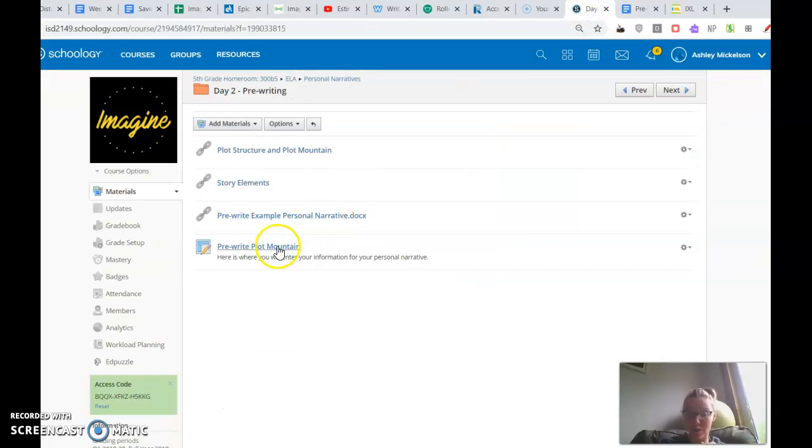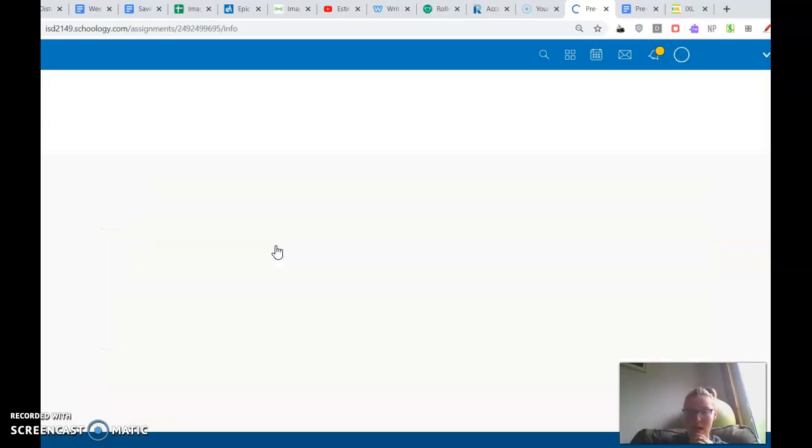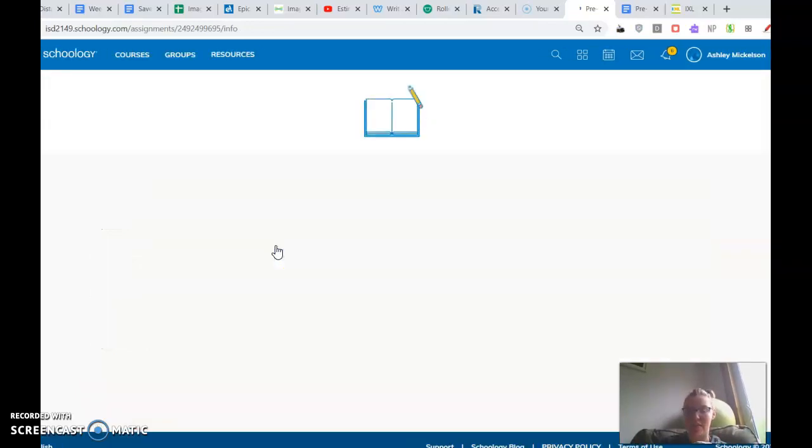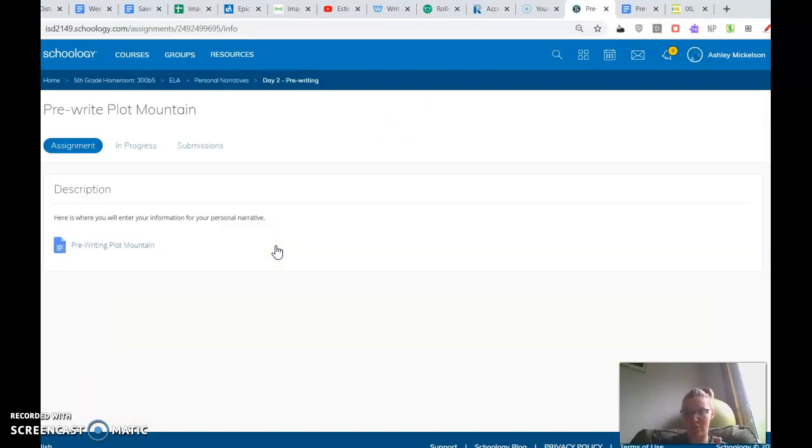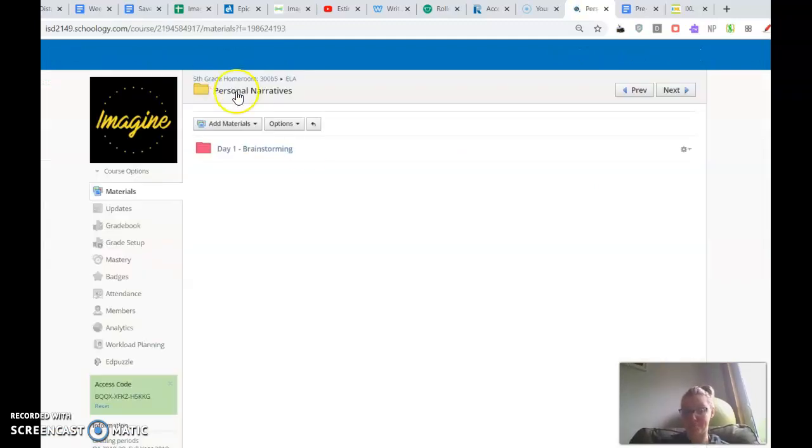Where you're going to do it is you click on the pre-write plot mountain as it's opening, and then you are going to hit the edit button. Again, yours is going to look different than ours, but over here you're going to hit the edit button. You're going to add those text boxes. When you are done, please, please, please make sure to hit the submit button so that it notifies us that you are done with your day 2.